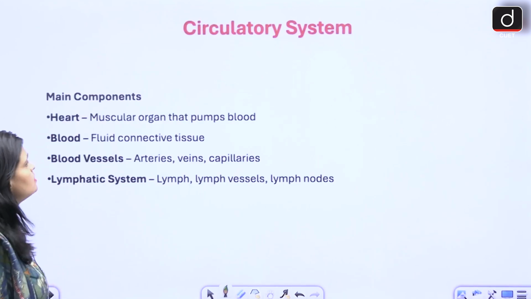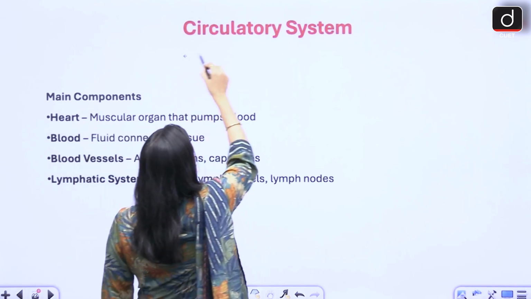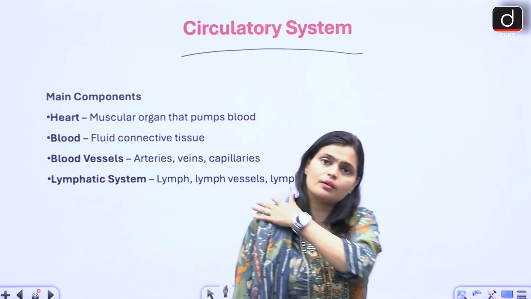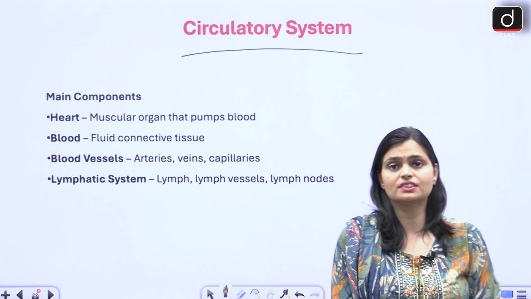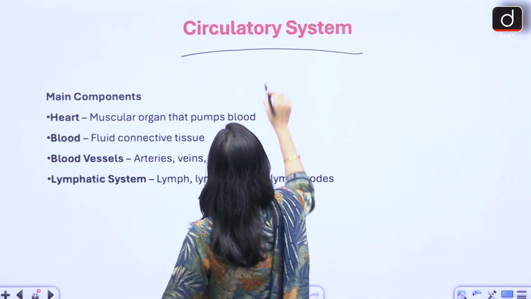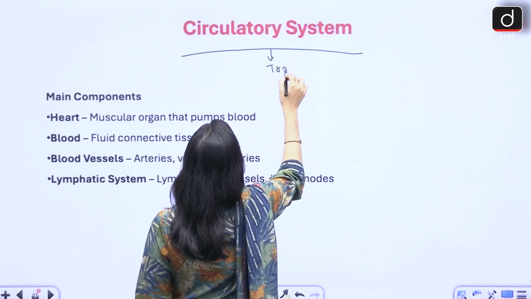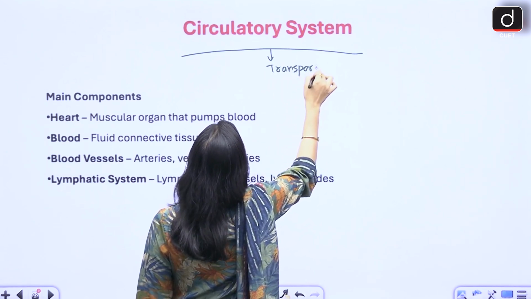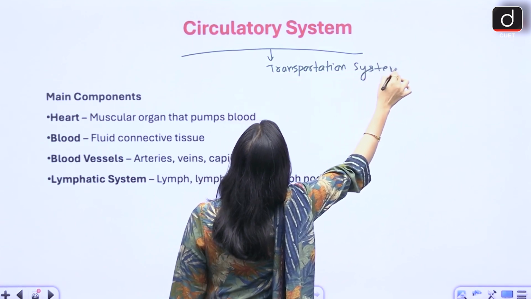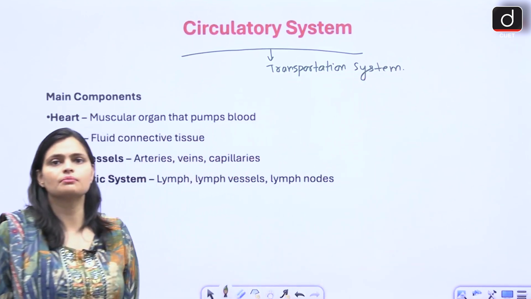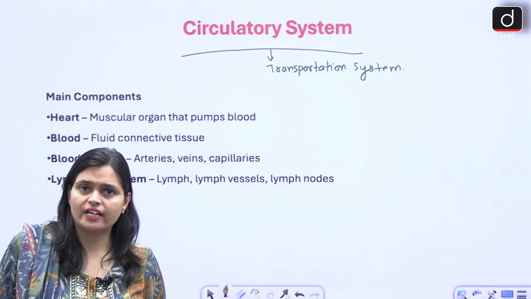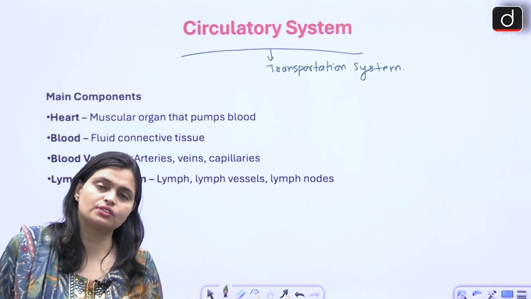Now let's have a circulatory system. So basically, circulatory system is a system of our body which is like a transportation system. So circulatory system is nothing but the transportation system of our body. Like if you want to go somewhere, you need some transportation.